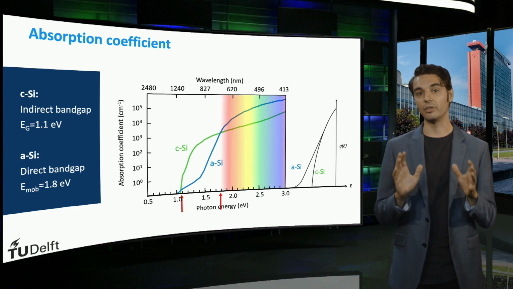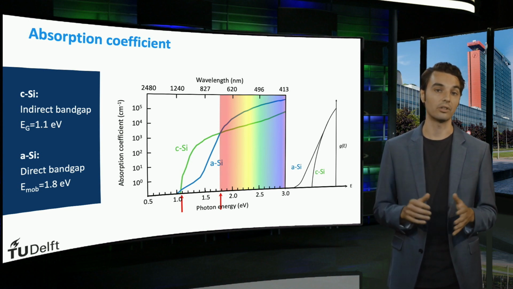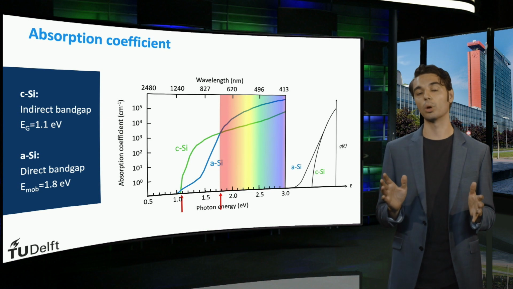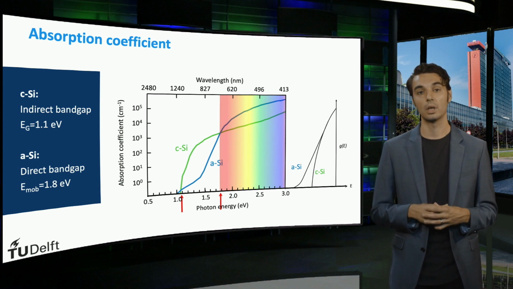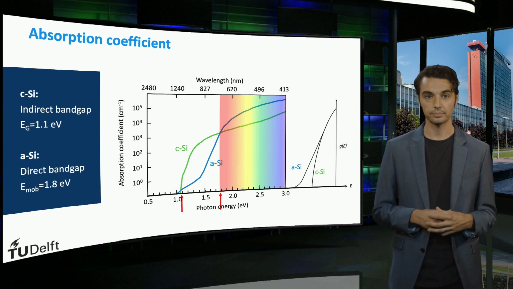This means that in the visible and ultraviolet part of the spectrum, which are the parts with the highest photon energies, amorphous silicon is much more absorbing than crystalline silicon. This makes it such an interesting material for thin film silicon solar cells.